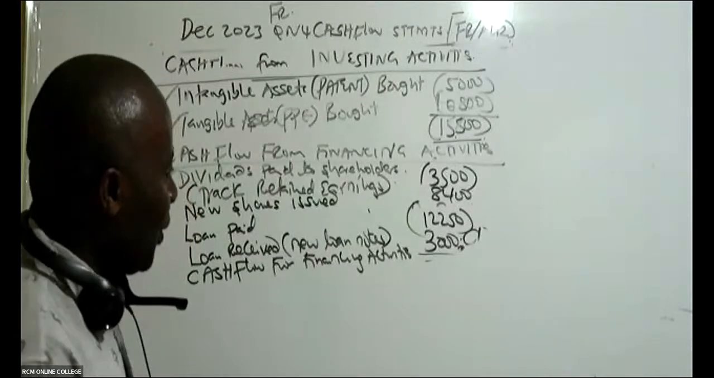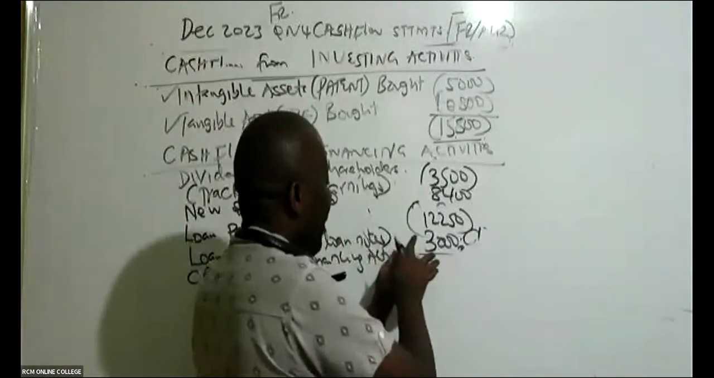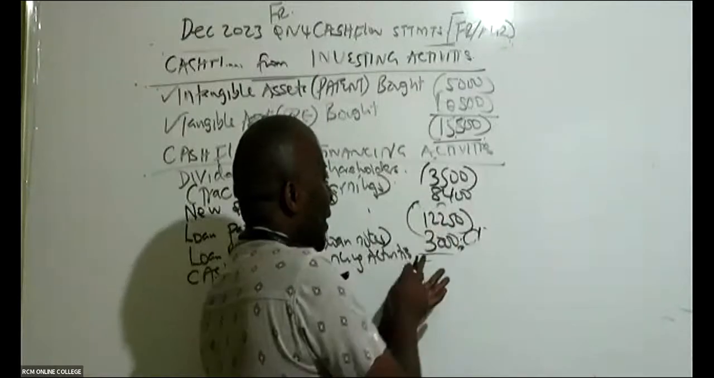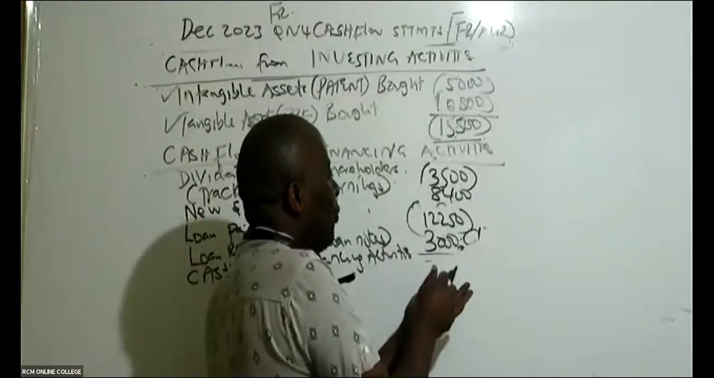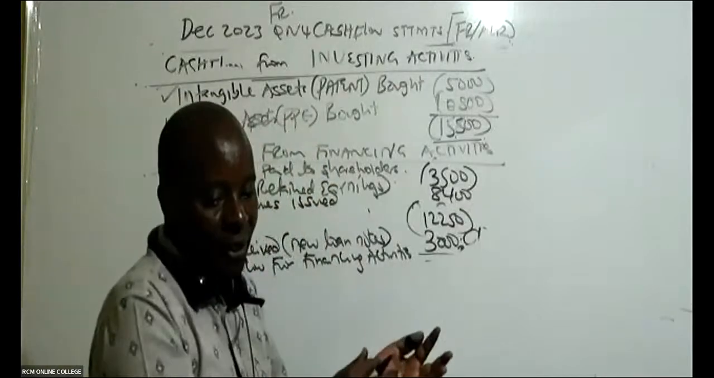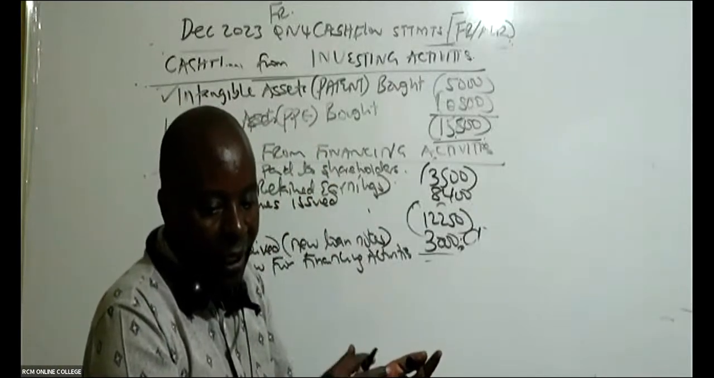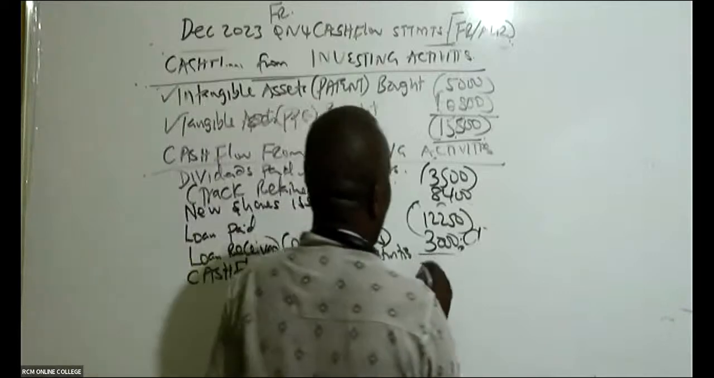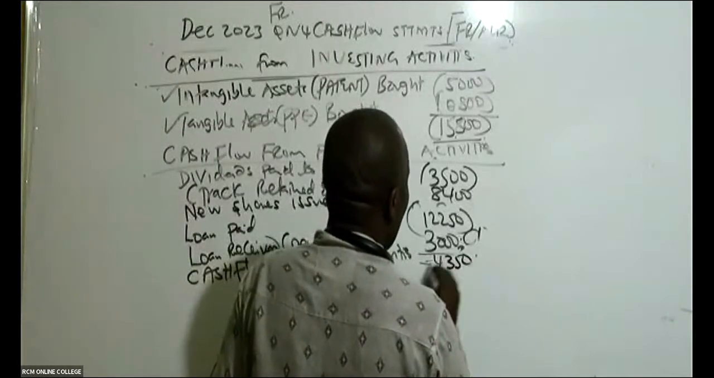I don't know why they're getting different answers. Remember, in your calculator, you say minus 3,500 plus 8,400 minus 12,250 plus 3,000 plus 3,000 plus 3,000 plus 3,000. So now they're getting minus 4350. Yes, minus 4350. And that is it.